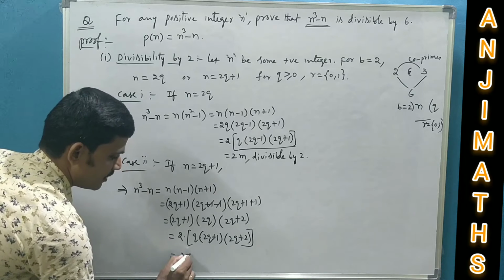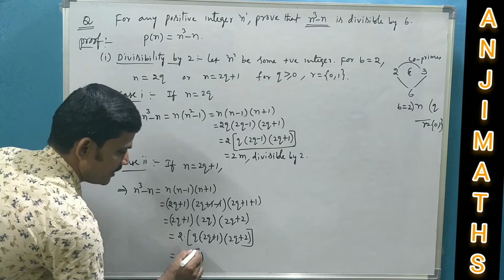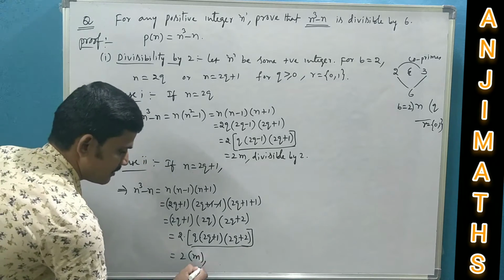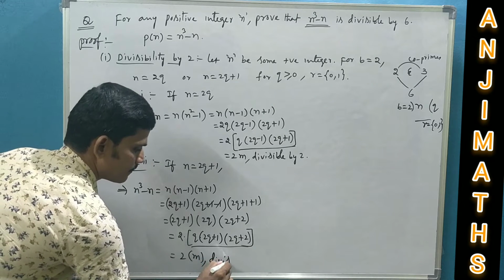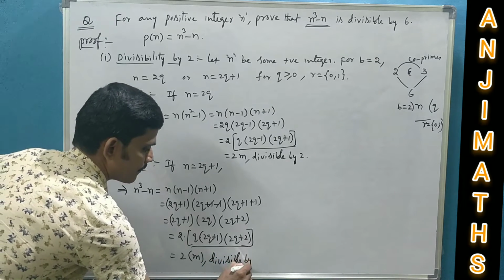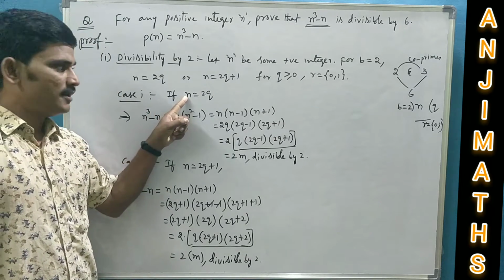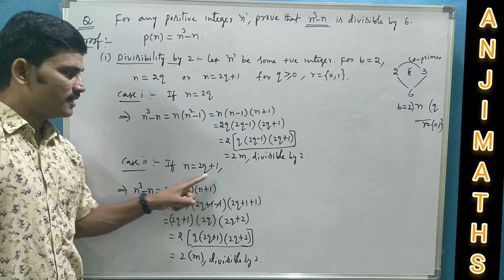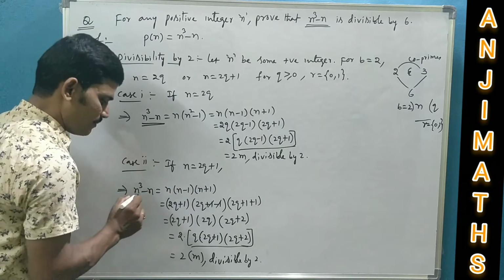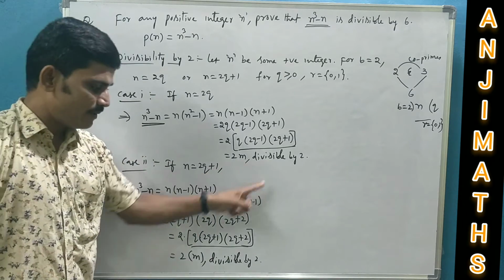Clearly it is also of the form 2m, where m is the quotient. So your positive integer may be even, may be odd, this polynomial n cubed minus n is divisible by 2.